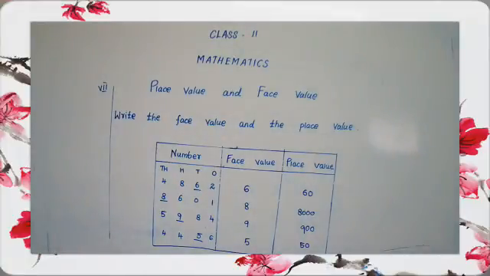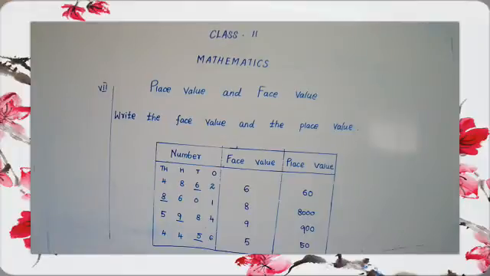See the 100 column. Which one is the 100 column? 5. So we have to write 5 multiplied by 100. Okay. 5 multiplied by 100 is equal to 500.